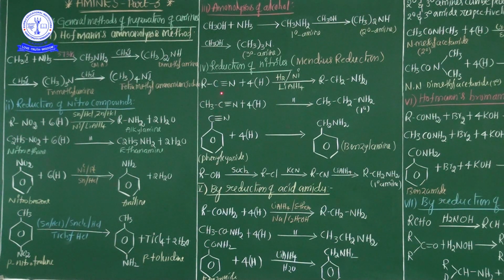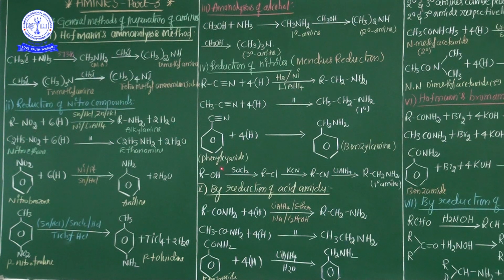Now see here one equation. This is alkyl nitrile treated with 4H in the presence of lithium aluminum hydride, and finally primary amines are obtained. Now one example, methyl cyanide or acetonitrile. This compound, acetonitrile or methyl cyanide, treated with 4H of hydrogens under the same optimum conditions, and finally ethyl amine is obtained. 1 degree amines are obtained. These are the aliphatic amines category.